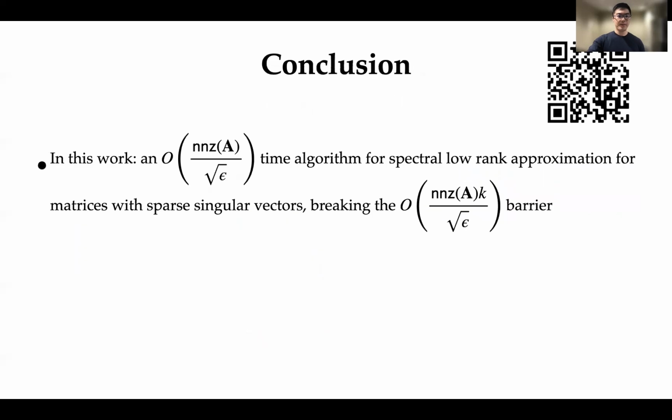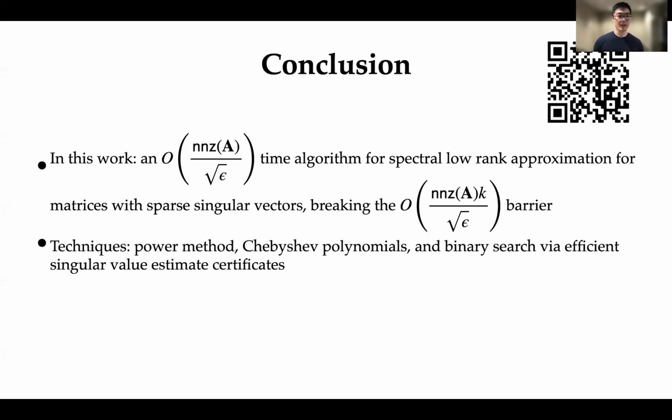So to conclude, in this work, we showed an NNZ of A over square root epsilon time algorithm for spectral low rank approximation for matrices with sparse singular vectors. Importantly, this removes the factor of k over the previously known NNZ of A times k over square root epsilon algorithm for general matrices. And in terms of techniques, our algorithm involved a combination of the power method, Chebyshev polynomials, and a clever binary search, which used efficient singular value estimate certificates.